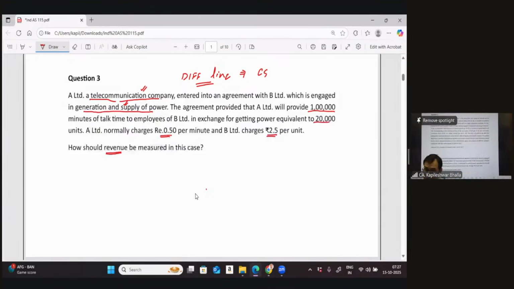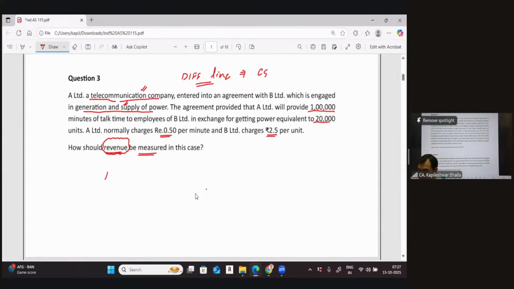And when the question is asking us how much revenue should be recognized, that also makes it very clear. If it says what revenue will be recognized, unless the transaction is within the purview of the standard, naturally the question will not ask you to measure the revenue. That's a very subtle hint, but we should definitely pick that hint up. Now, once you say that the transaction is within the purview of the standard, you also need to decide how you are going to measure the revenue.